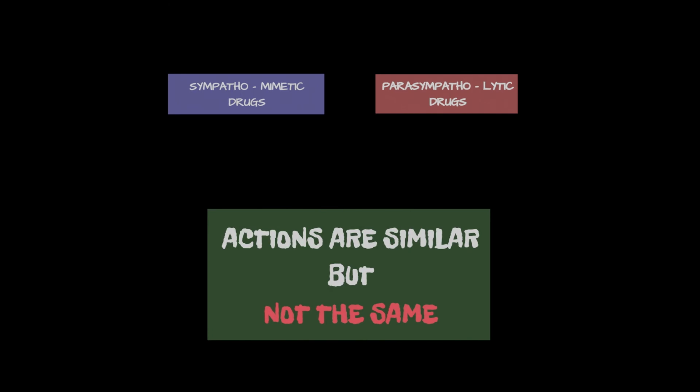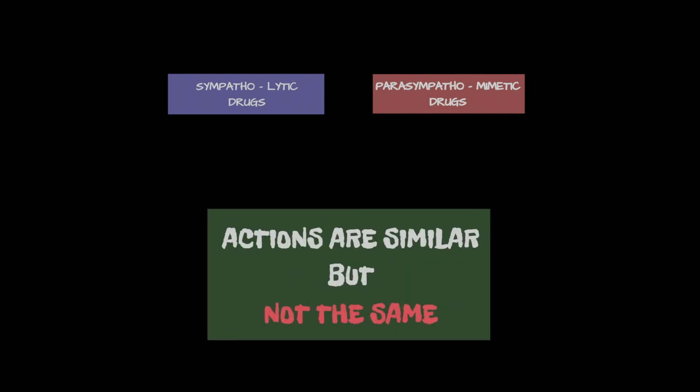Since the sympathetic and parasympathetic nervous system produce effects somewhat in the opposite manner, we might feel like the sympathomimetic drugs, the drugs that mimic the sympathetic system, and the parasympatholytics, the drugs that oppose the parasympathetic system, have the same effect on the body. Here, we need to keep in mind that their actions are similar but not the same.